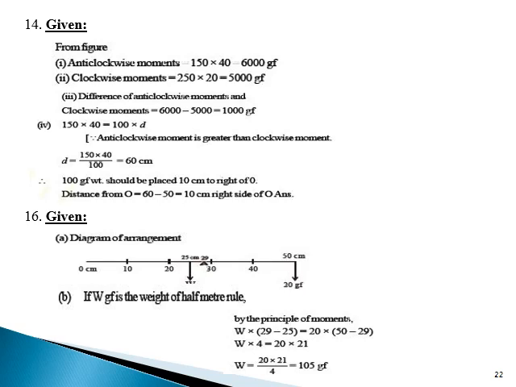Diagram is shown. Half meter scale is shown. 50 centimeter is shown where 20 gf is attached. Half of the scale will be 25. At the 25, W is given. With the W please mark gf also. Please mark the fulcrum knife edge also there properly as shown in the diagram. If W gf is the weight of the half meter rule, by the principle of moments, W into 29 minus 25 is equal to 20 into 50 minus 29. You will get the value W is equal to 105 gf.